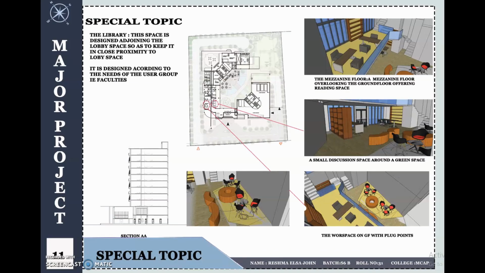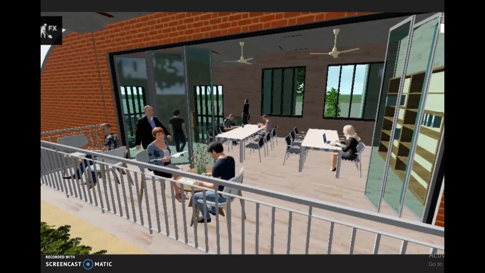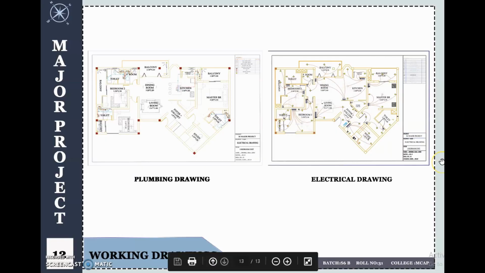The special topic that I've chosen for my project is the reading space, which has a simple seating space, a reading place, and a silent working zone. Here is a rendered view of the silent working zone. These are the working drawings, the plumbing drawing and the electrical drawing. Thank you.